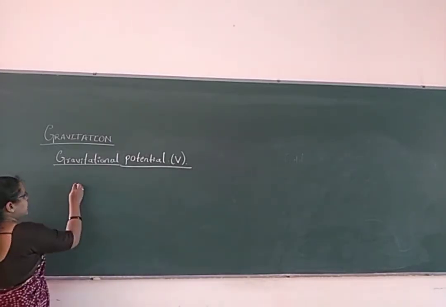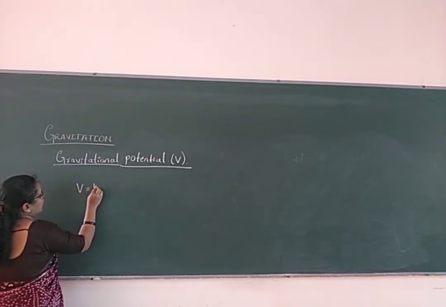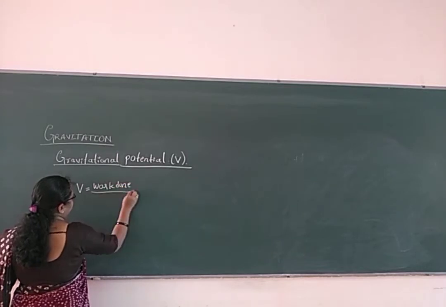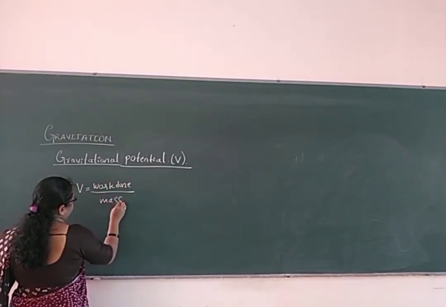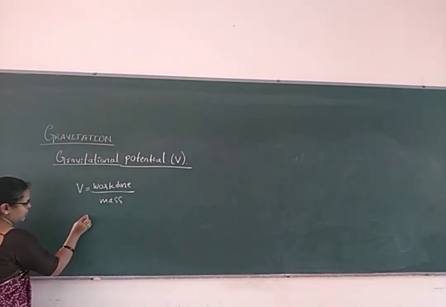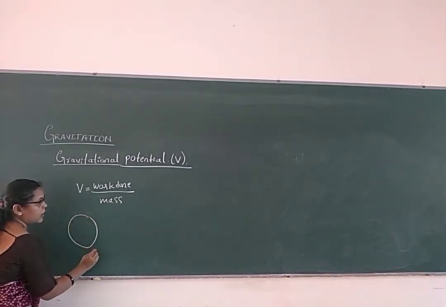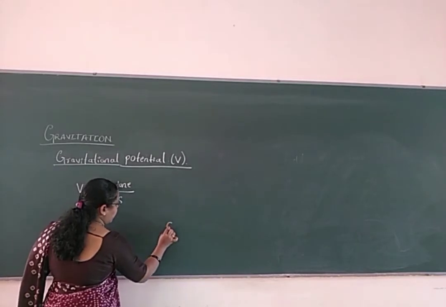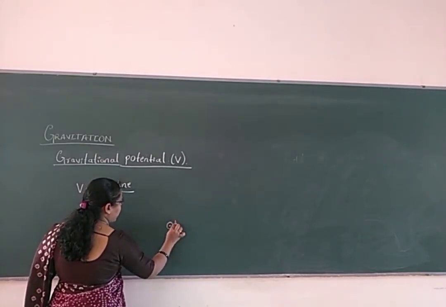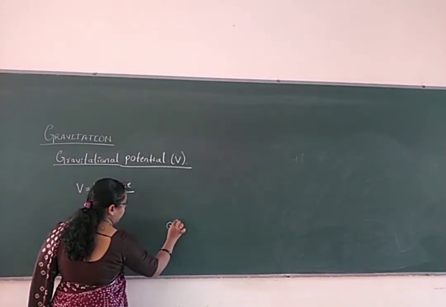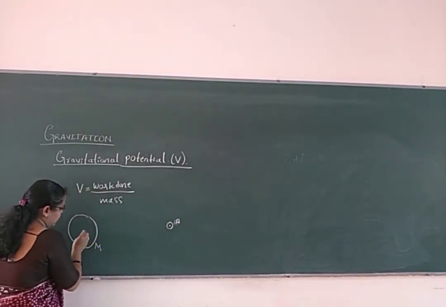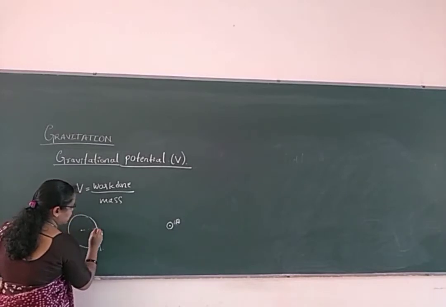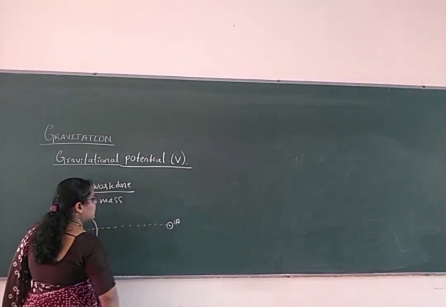So what is V? V is equal to work done by masses. Look at here. Consider one body of mass M here. Consider another body, let there be a point A here. It is some distance away, maintained from some distance here. We will tell what distance it is.